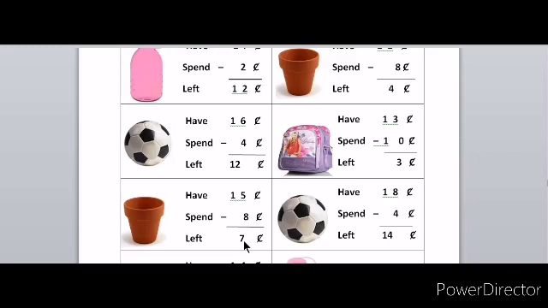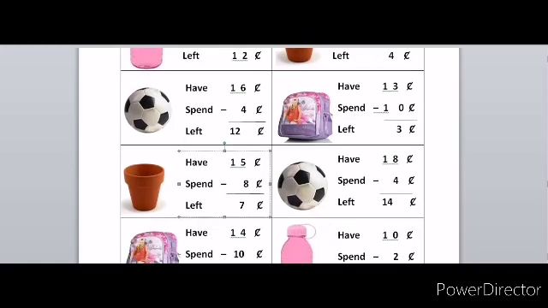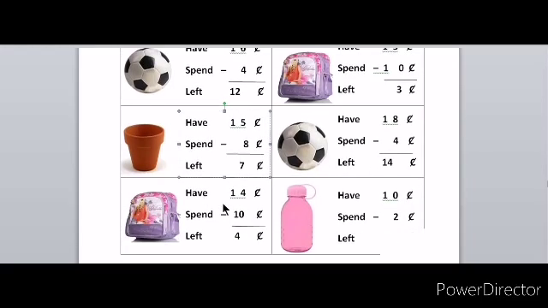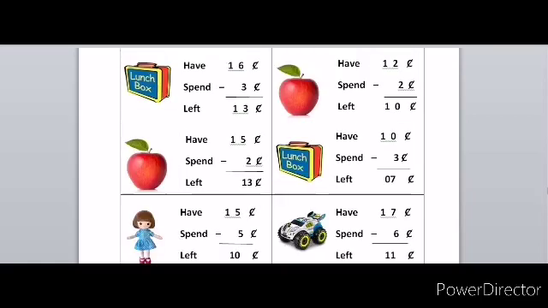Today let's see the answers for the assignment. Page number 82. What is left over? So in this, 15 minus 8 is 7 cents, and for this ball 18 minus 4 is 14 cents. Then this bag is 10 cents, so 14 minus 10 is 4 cents, and this water bottle is 10 minus 2, 8 cents. Now next page, the answers are 13 cents, 7 cents, 10 cents and 11 cents.